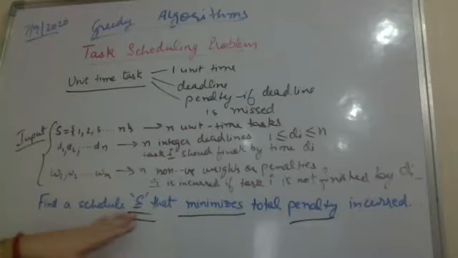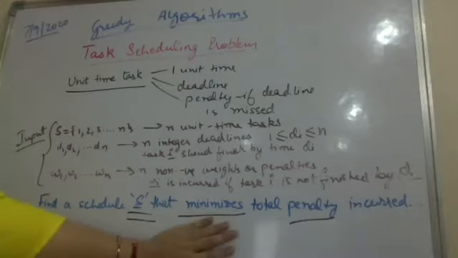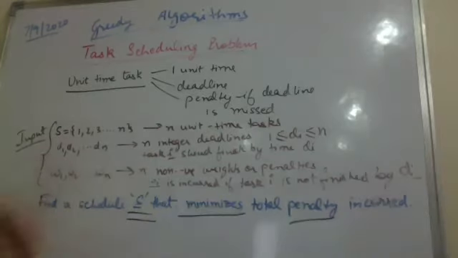So I have to find a schedule of these tasks, arranging them so that the maximum deadlines can be covered and minimum penalty is incurred. Maximum deadlines may not be covered, but the minimum penalty should be there. If a task has a high penalty, it should definitely be finished before its deadline. Is the problem clear to all?